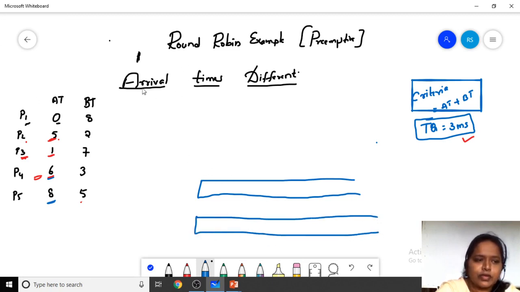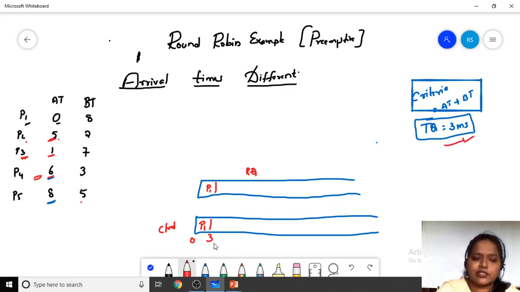Fine. At 0 milliseconds, which process entered? P1 process entered. So at 0, this is the ready queue and this is the chart. At 0 milliseconds, P1 process entered, and no other process has entered. So we have to give a chance to the P1 process. We will admit the P1 process over here. As the time quantum is 3 milliseconds, we have to execute 3 milliseconds of time.